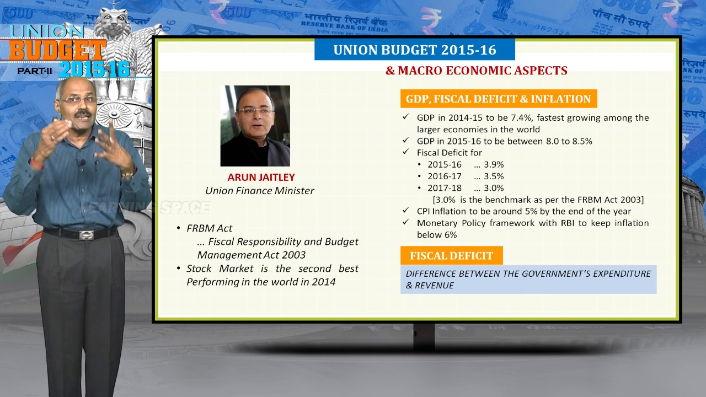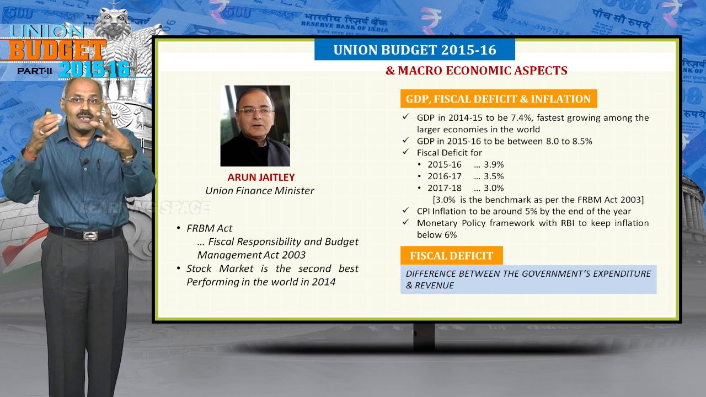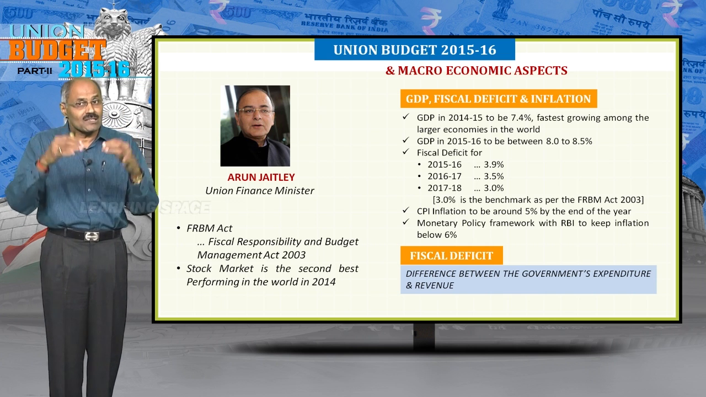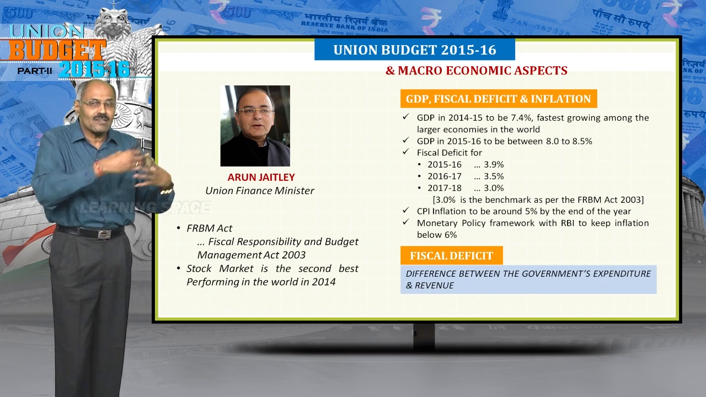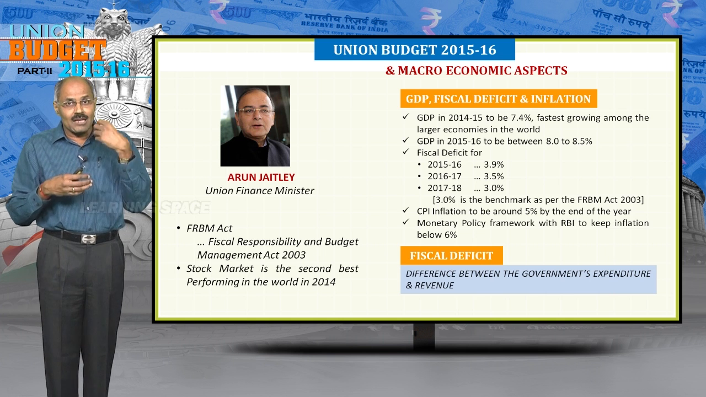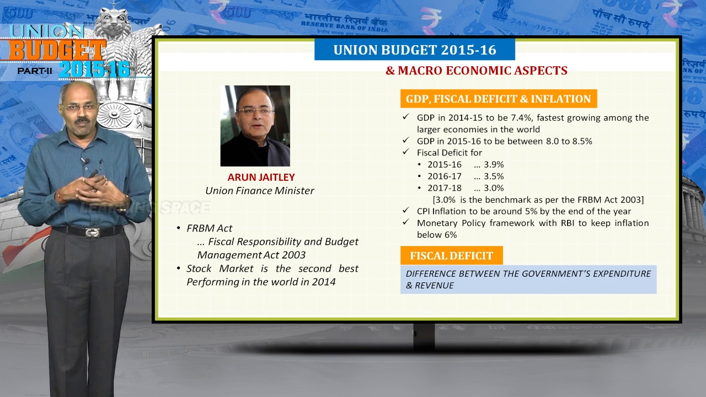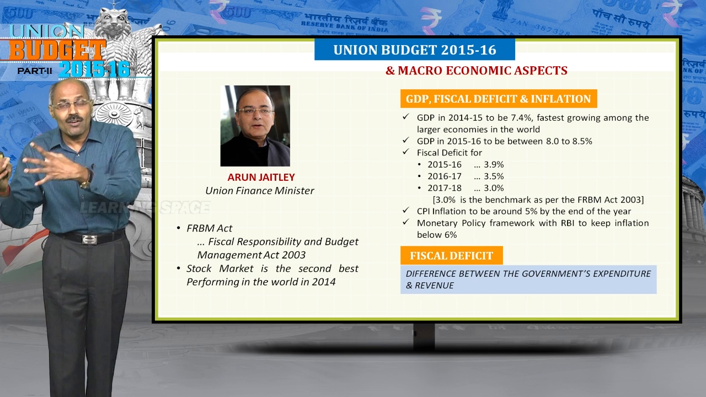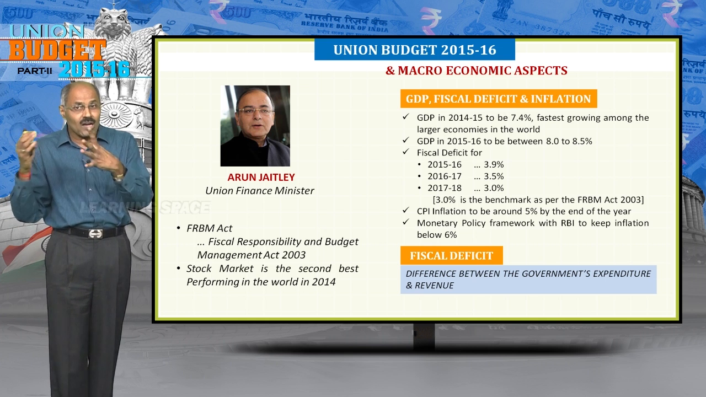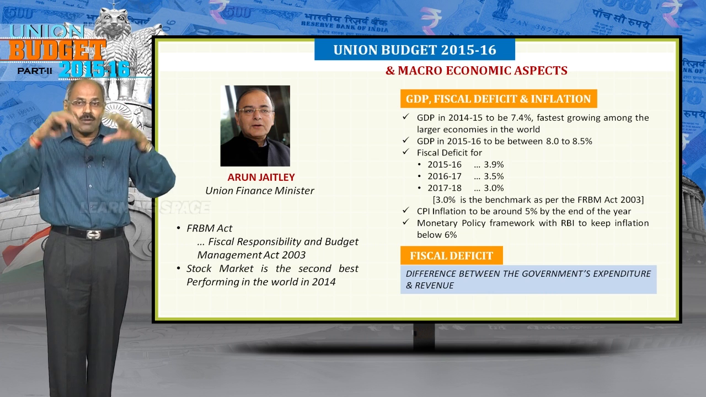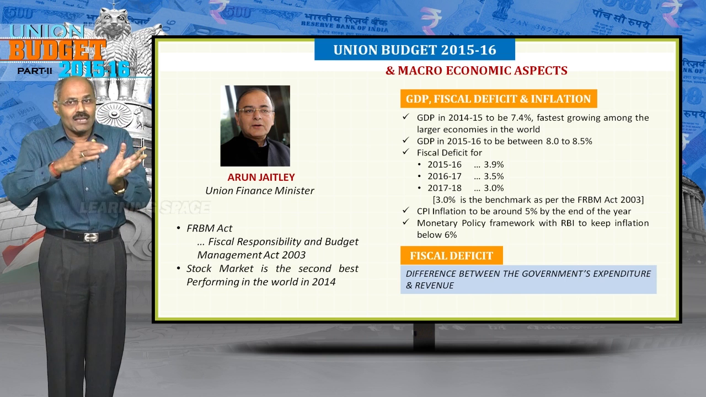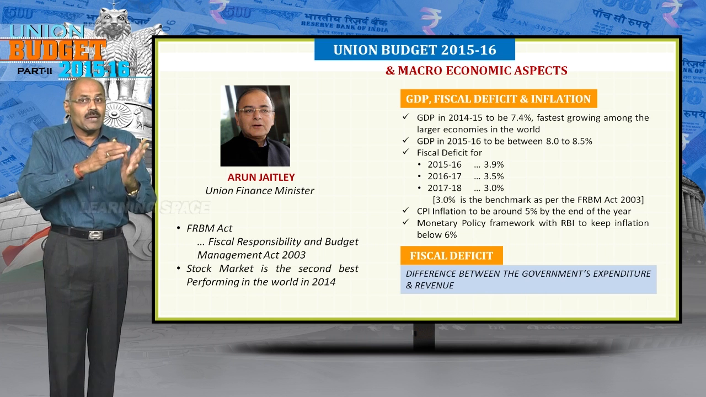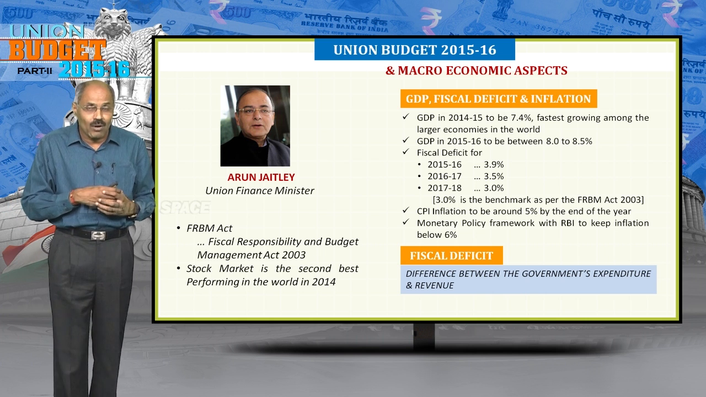First and the foremost thing is GDP. GDP during the year 2014-15, that means the current financial year, 7.4%. GDP is going to be 7.4% during the current financial year, and it is the best performing economy out of the major economies in the world. It is the fastest growing economy out of all the major economies in the world. And second point is, during the year 2015-16, the GDP growth is expected to be 8 to 8.5%.